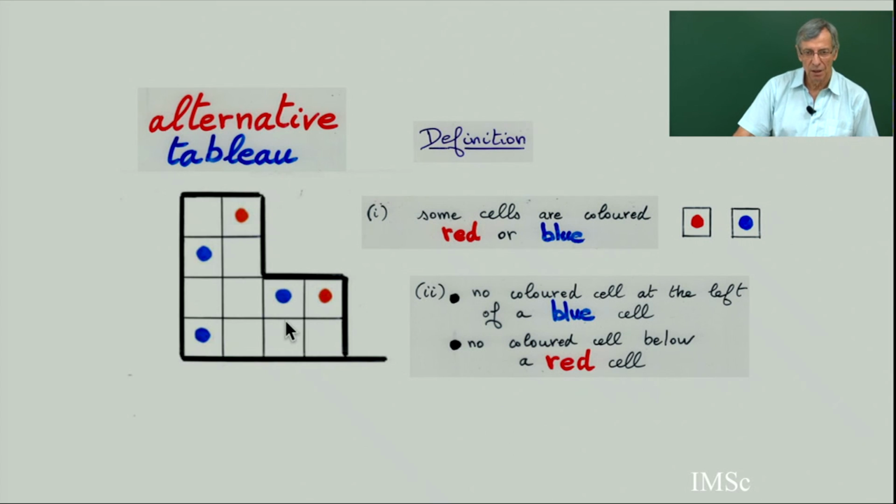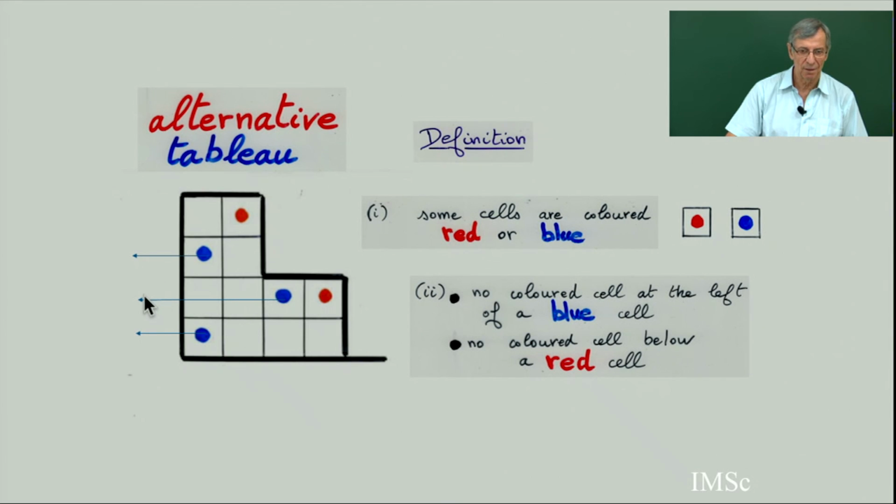So the second condition is if you take a blue cell, at the left of a blue cell, there is no colored cell. So if I extend this blue line, starting from a blue cell, there is nobody on the left. And dually, if you take a red cell and you look below a red cell, there is no color below a red cell. So this is the definition of an alternative tableau.